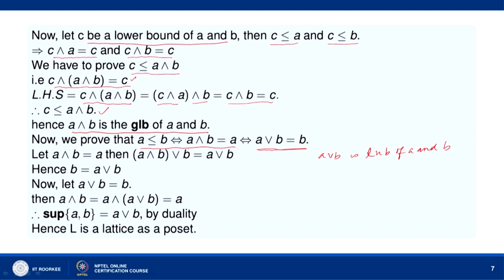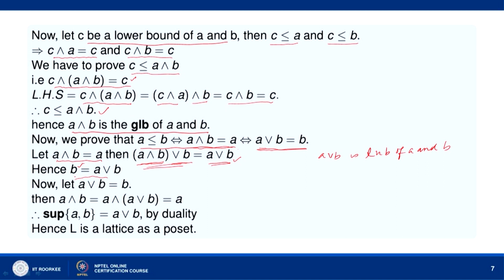Let us first assume that A meet B equal to A, and we want to show that A join B equal to B. Then A join B becomes (A meet B) join B. Now, (A meet B) join B is equal to B by the absorption law.